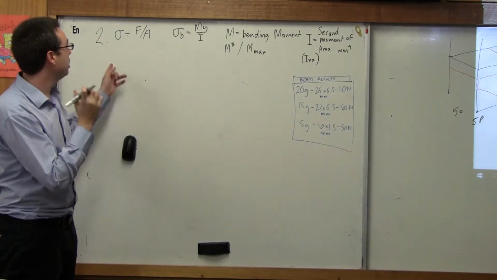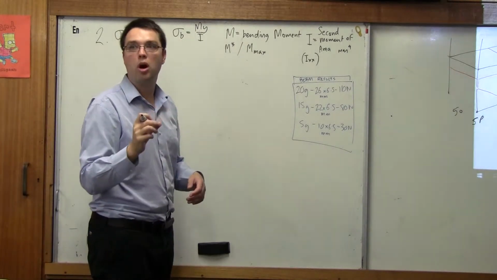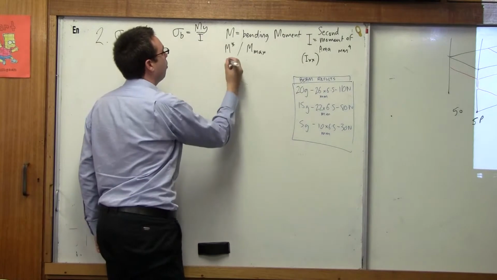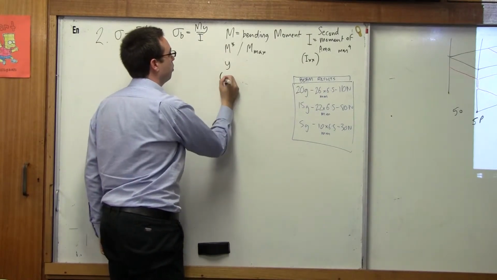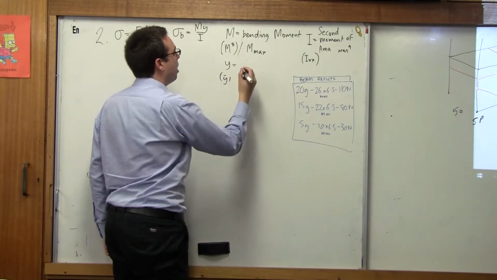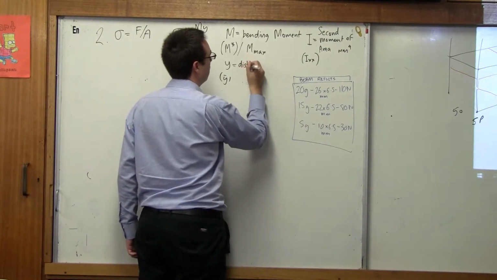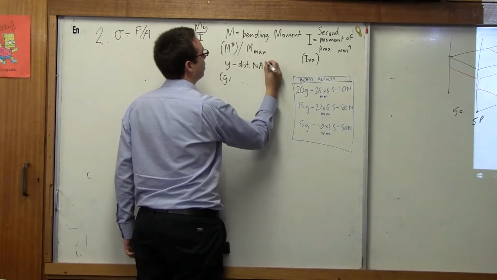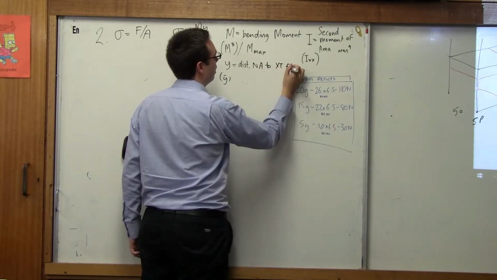Okay. Now we need to talk about Y bar. Now we wrote Y here. We wrote Y at uni. You'll use Y bar, right? And Y is the distance from the neutral axis to the extreme fiber, right?